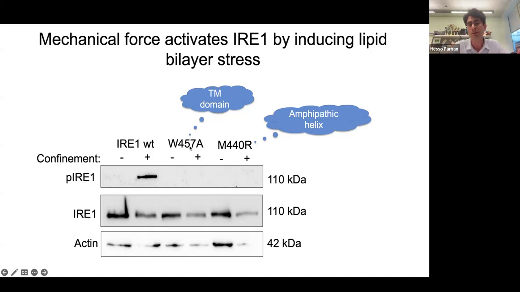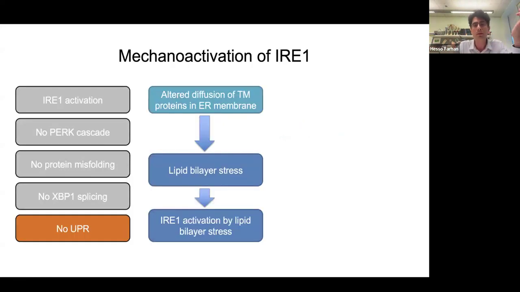And this is not overexpression; we CRISPR-mutated the endogenous IRA1 copy in these cells. These are HEK cells, by the way. So you really see that there's no activation at all, not less. Although these mutants still respond to UPR, they don't respond to mechanical confinement of the cells. So we think that IRA1 activation is by lipid bilayer stress.